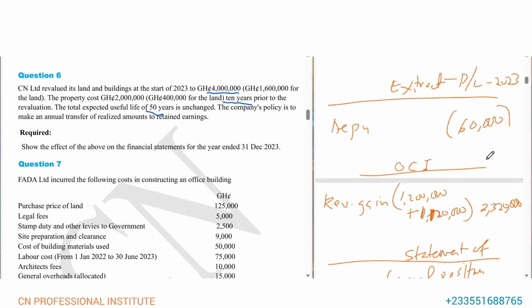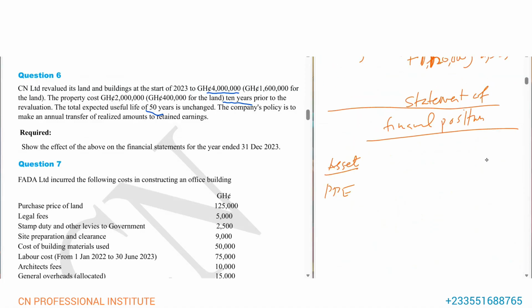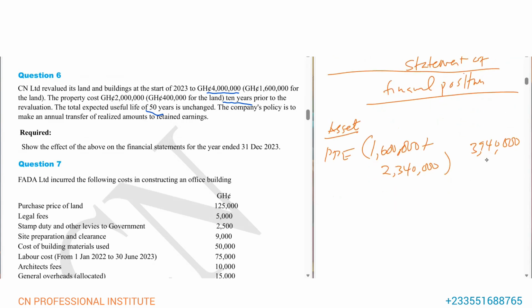So we realize that the current value will be land and building. Let's start with land. Land is 1,600,000. Building is 2,340,000, and that will give us 3,940,000. Okay, all right. So that's the asset. That's PP, non-current asset. Don't forget.